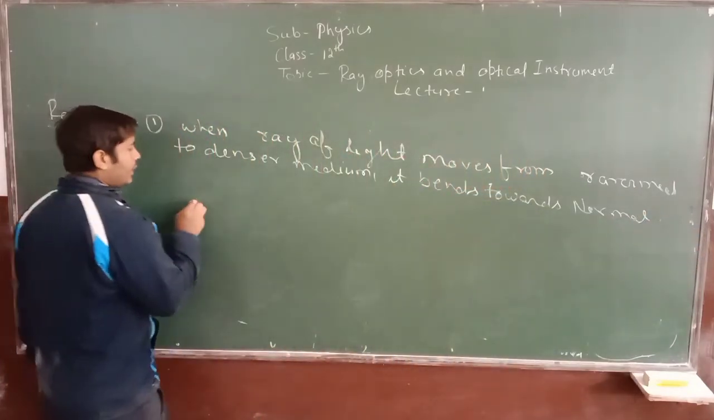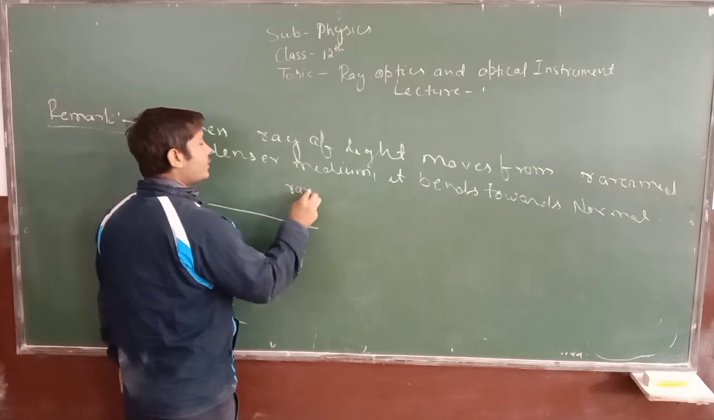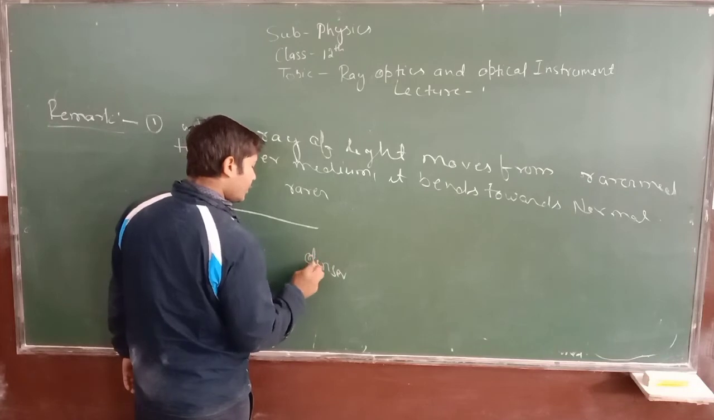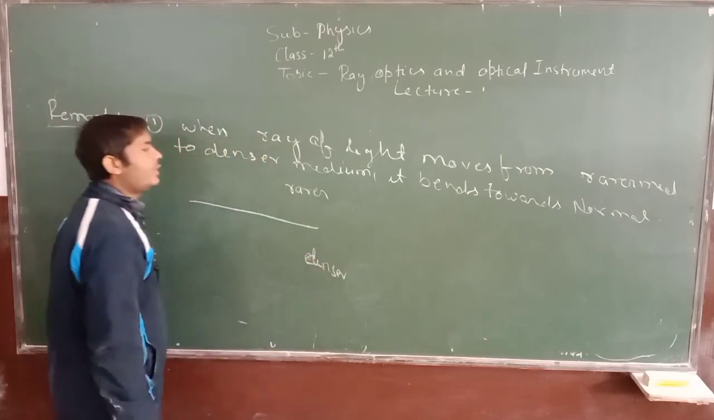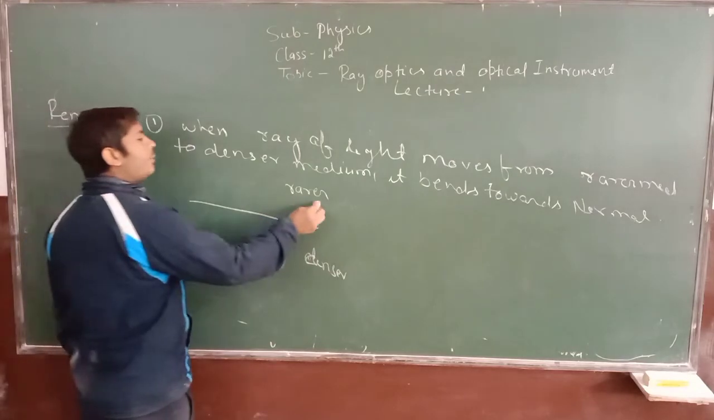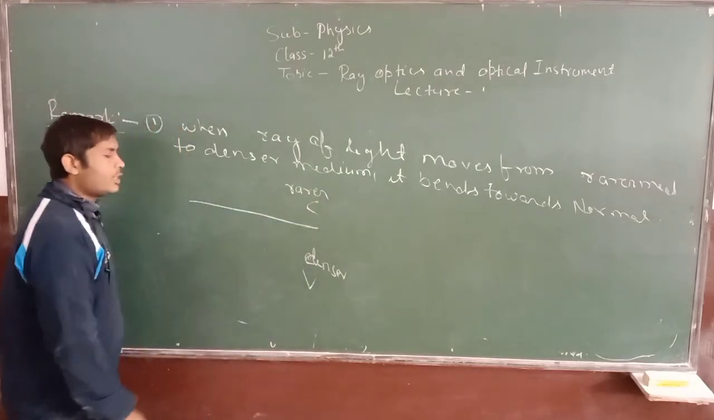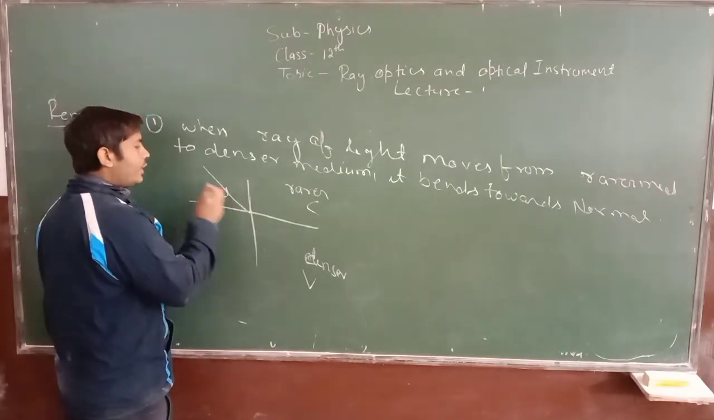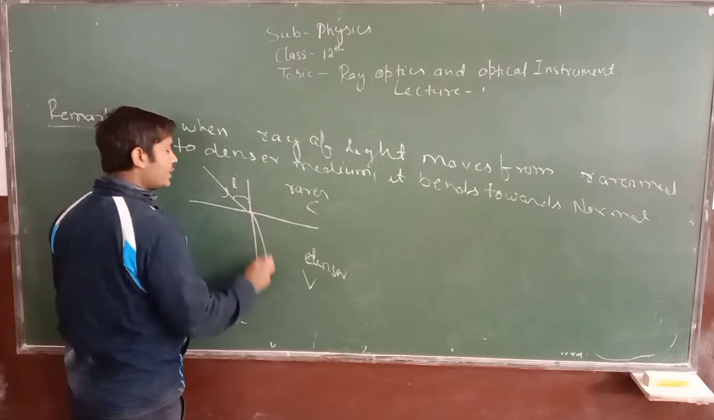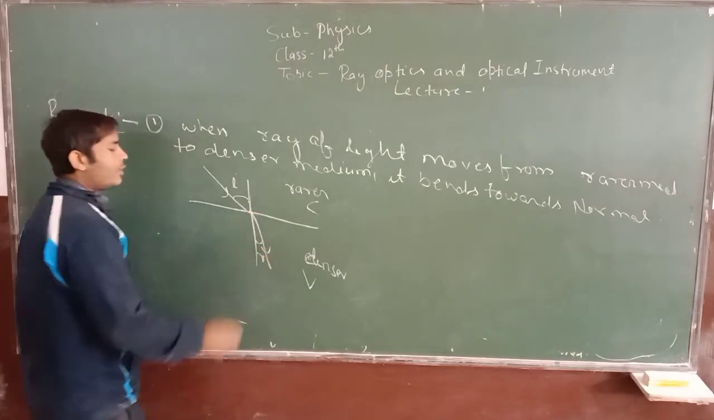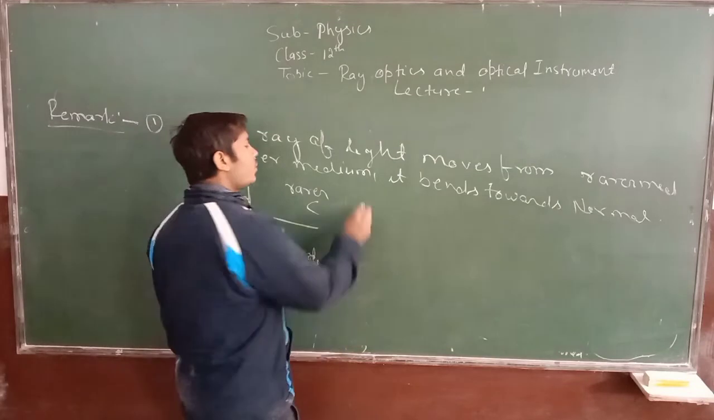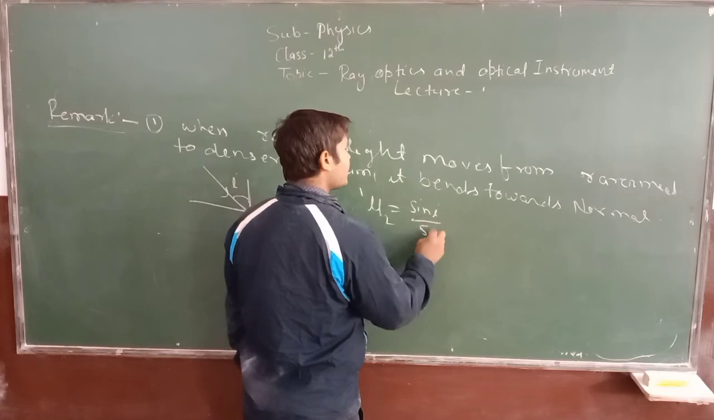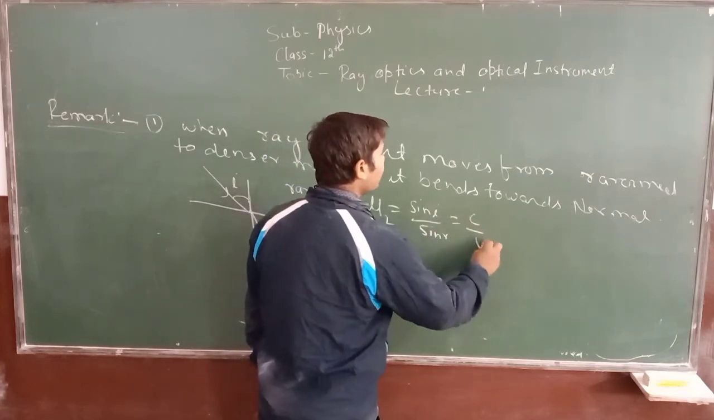For example, let us suppose it is rarer medium and it is denser medium. The speed of light in rarer medium is c, and the speed of light in denser medium is v. This is incident ray, and it is angle of incidence, and this is refracted ray, and this is angle of refraction. So what is 1 mu2? 1 mu2 is sin i upon sin r, and this is c upon v.